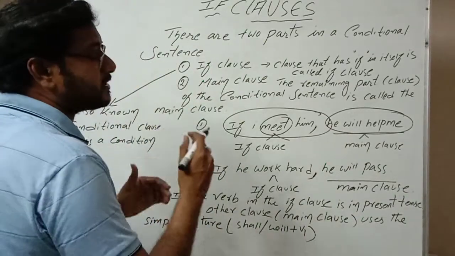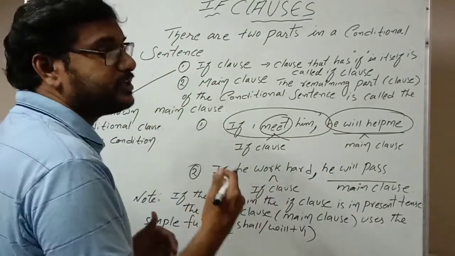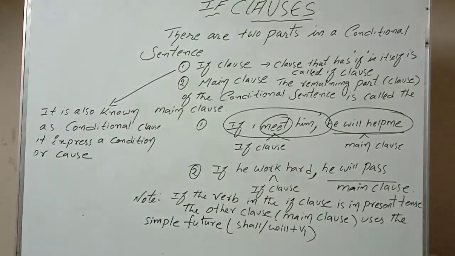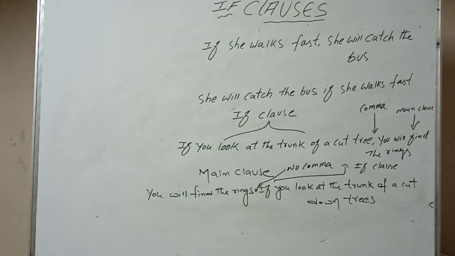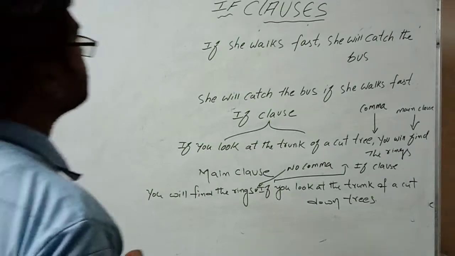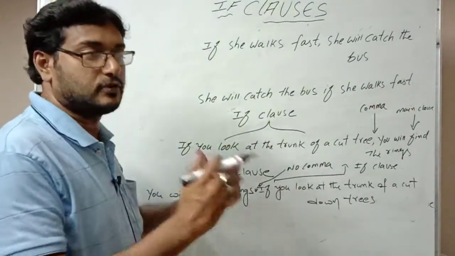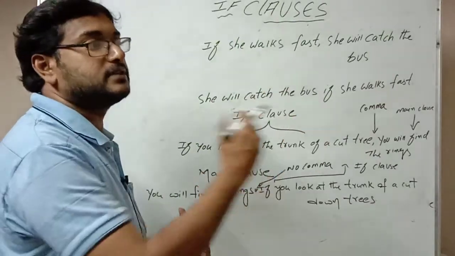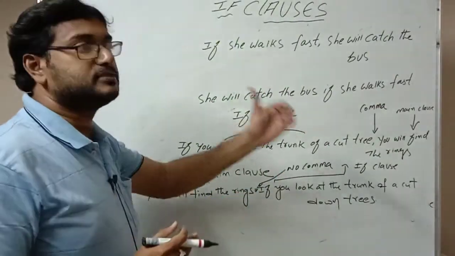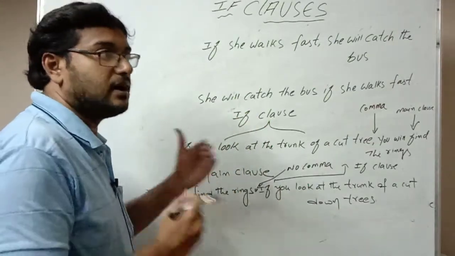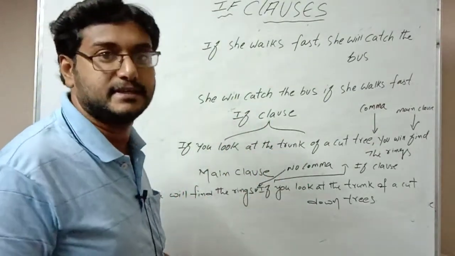If it comes after the main clause, no need to place any comma. The if clause can be placed before or after the main clause.